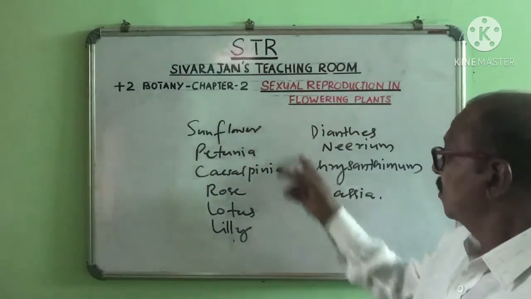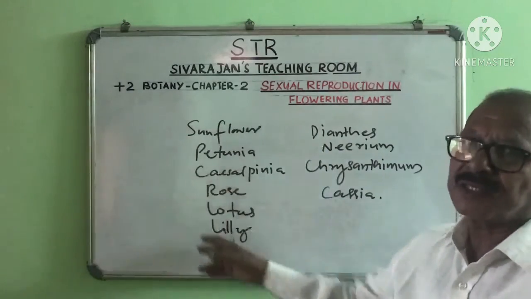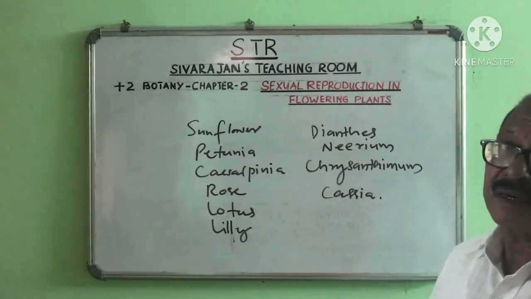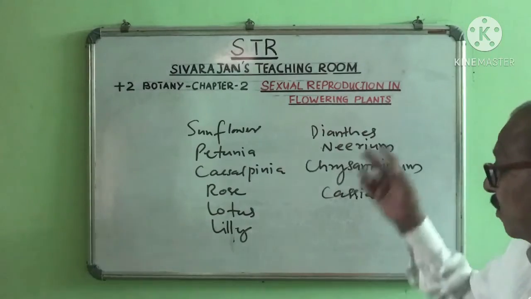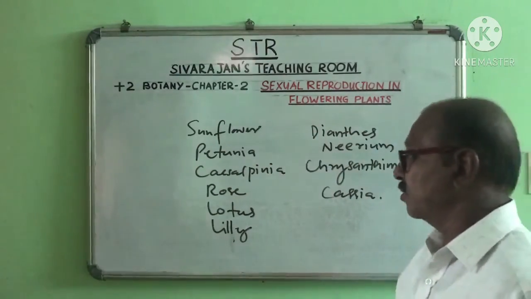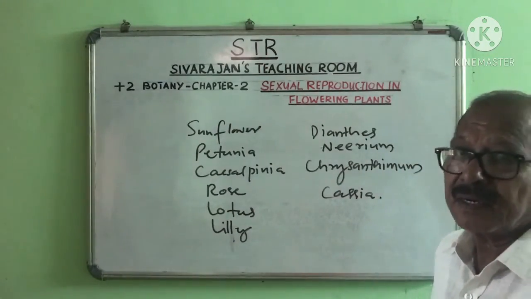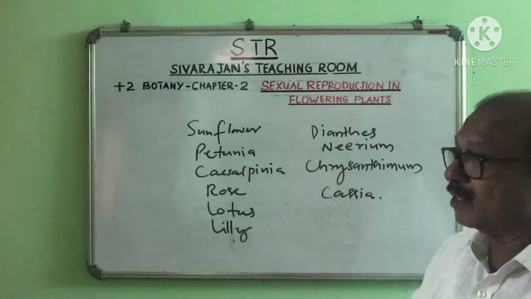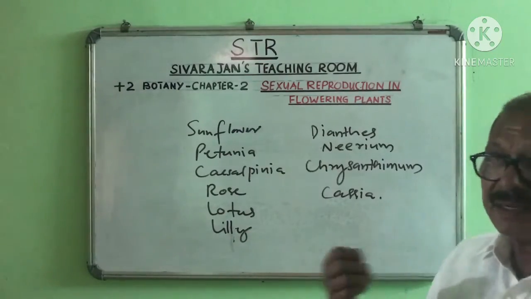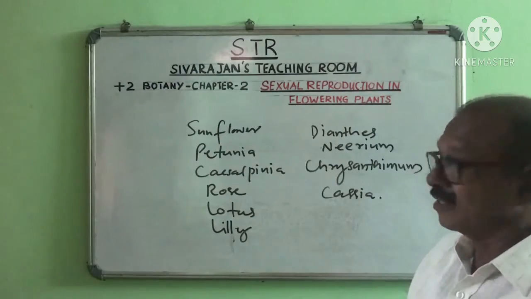Okay, so with this we have just introduced this chapter, sexual reproduction in flowering plants, and that flowers are the sites of sexual reproduction, and these are the important flowers that we come across in our day-to-day life. From the next section onwards, we are getting into the subject. So this is just an introduction.